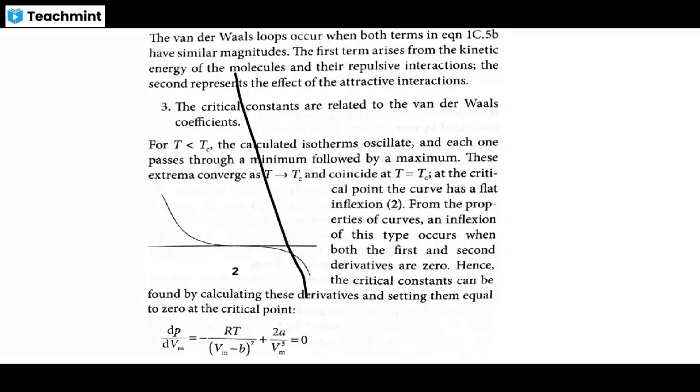Take a graph like this, and a tangent. This is the tangent, which is the first derivative. And the second derivative is something like that.